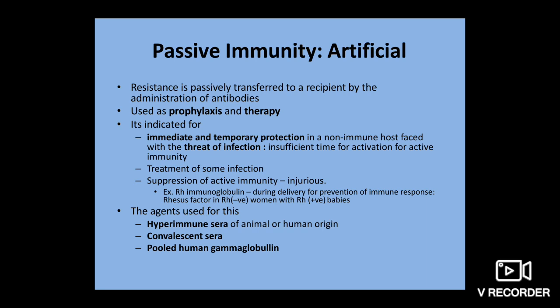Artificial passive immunity. It is through parenteral administration of antibodies used as prophylaxis and therapy. The agents used are hyperimmune sera of animal or human origin. Convalescent sera and pooled human gamma globulin are also used. The oldest method is to employ horse hyperimmune sera.